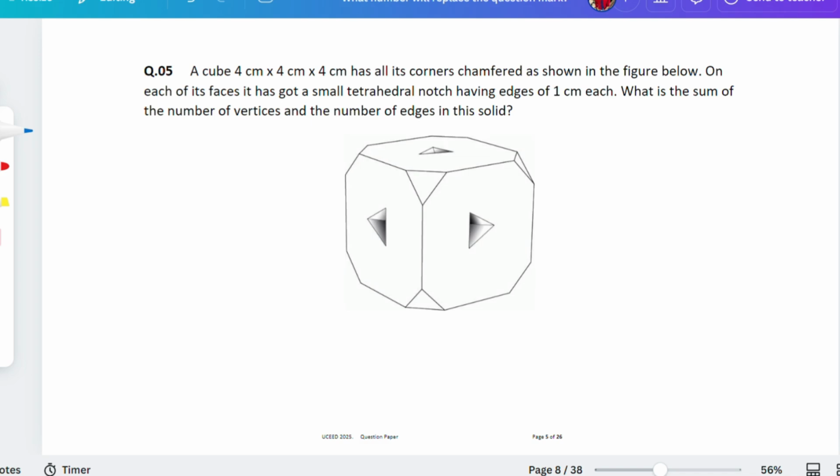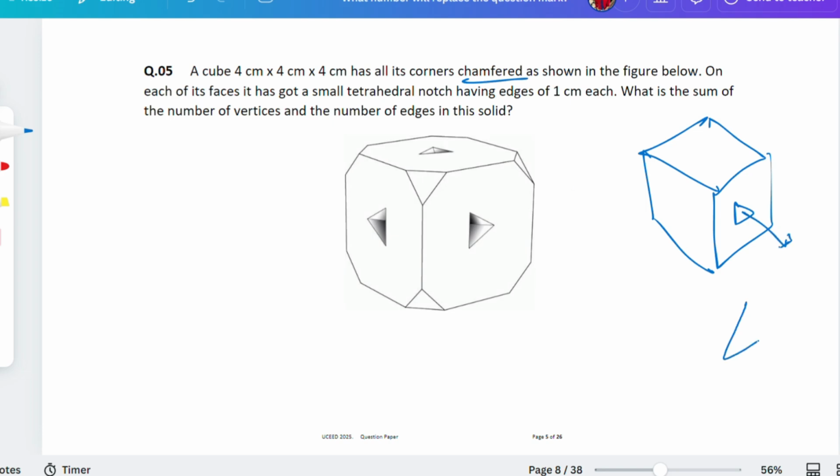What is the question asking? Visualize a little and read the question properly. A cube 4 into 4, we know this is a cube. The centimeter doesn't even matter here. It has all its corners chamfered, like this one, cut basically. As shown in the figure below, on each of its faces, it has a small tetrahedron notch. Notch means you hold the tetrahedron, put it inside any of the faces or surfaces, and then take the tetrahedron out.